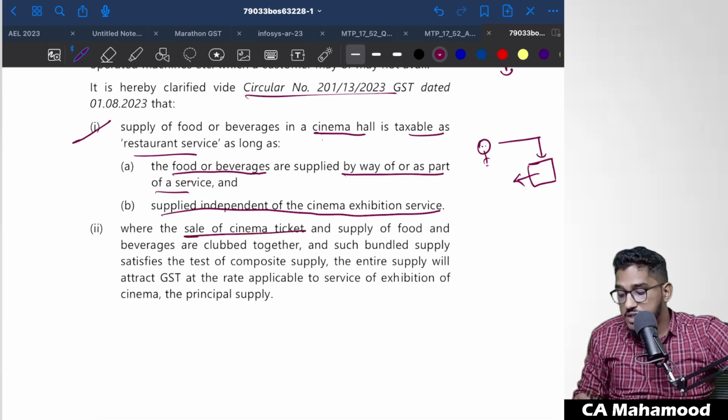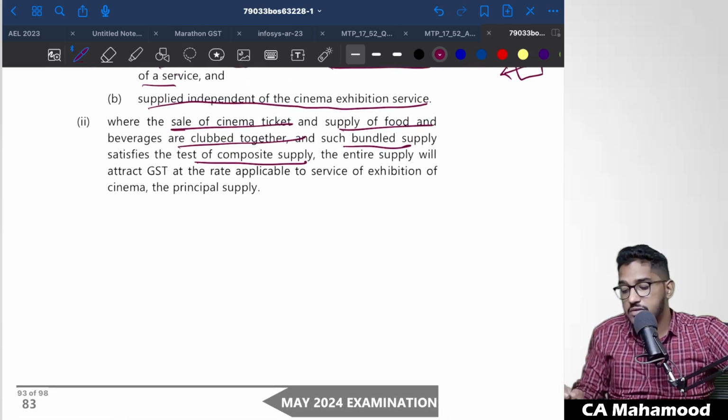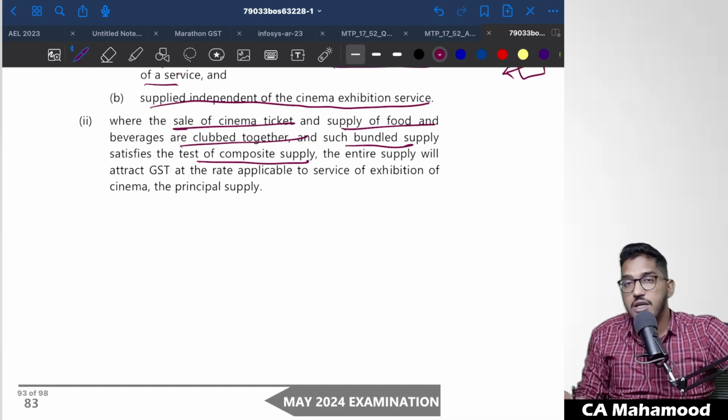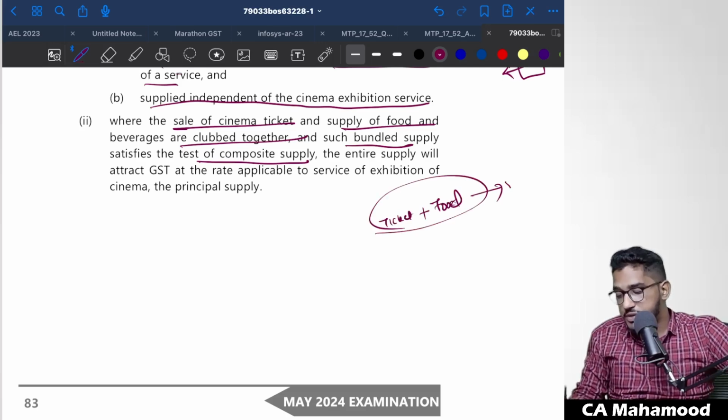However, where the sale of cinema tickets and supply of food and beverages are clubbed together and such bundled supply satisfies the test of composite supply, the entire supply will attract GST at the rate applicable to the service of exhibition of cinema. For example, nowadays in multiplex screens you have this option: if you book a movie ticket along with food, you can get this entire package for 500 rupees. You paid 500 rupees and got the entire package.